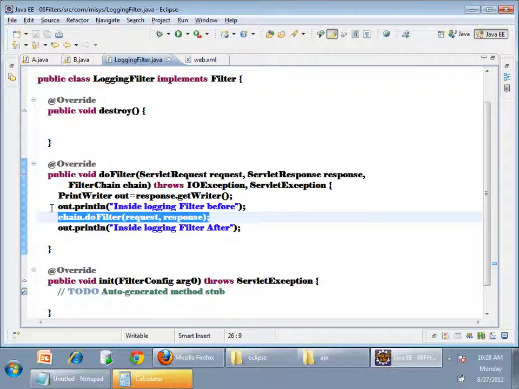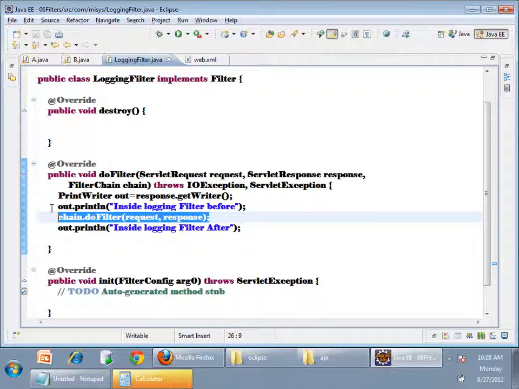Okay, now I have a requirement. Whenever my servlet is sending a response, if a plain response is sent directly, which contains some important information like credit card information, hackers will hack the response and get the credit card information. Sometimes when sending a response, I don't want to send a plain response. I want to encrypt it and send it. Before the response goes back to the client, I want to encrypt the response by using some encryption algorithms, and then send it.